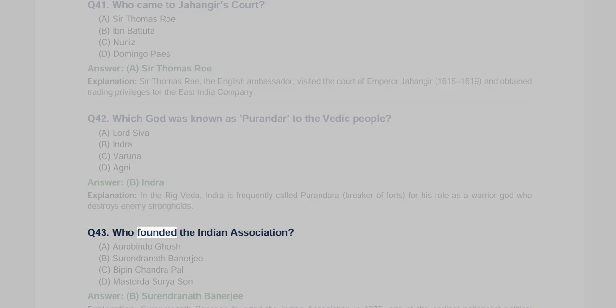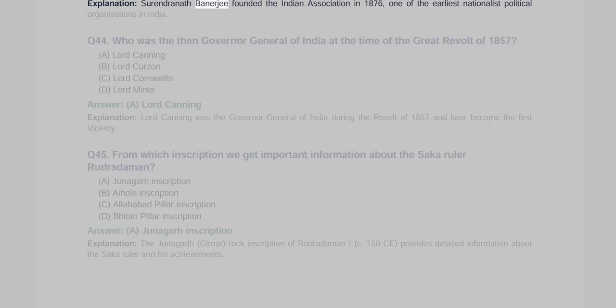Q43. Who founded the Indian Association? A. Aurobindo Ghosh, B. Surendranath Banerjee, C. Bipin Chandra Pal, D. Masterda Surya Sen. Answer B. Surendranath Banerjee. Explanation. Surendranath Banerjee founded the Indian Association in 1876, one of the earliest nationalist political organizations in India.